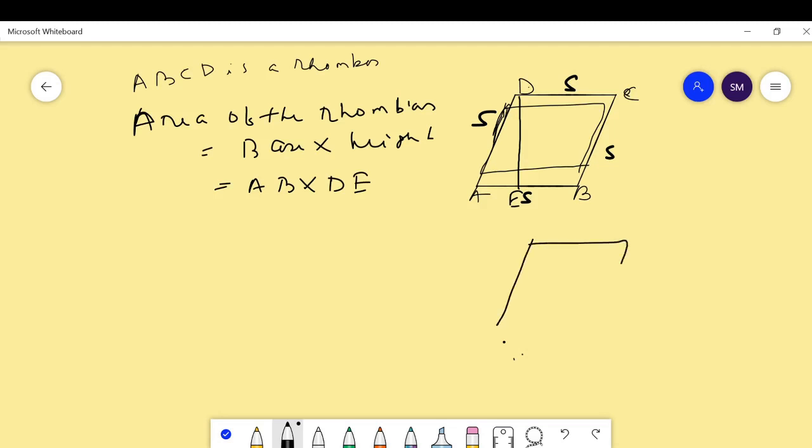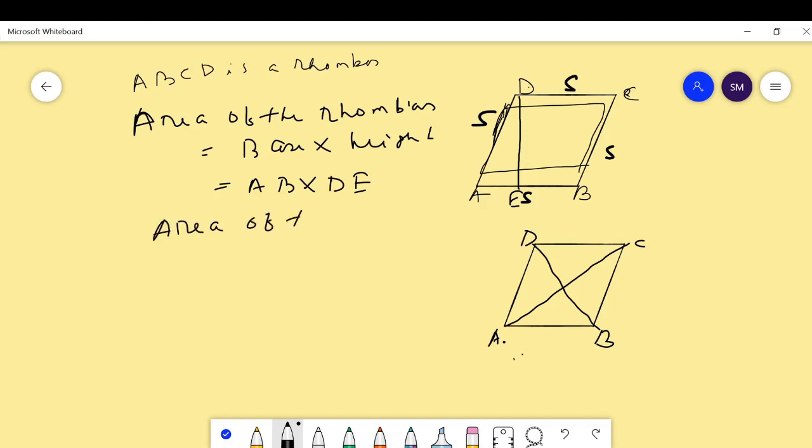Another formula for the area of a rhombus is, suppose ABCD is a rhombus and AC and BD are two diagonals. Here the diagonals are given. Then the area of the rhombus whose two diagonals are given is half into D1 into D2, where D1 and D2 are the two diagonals.